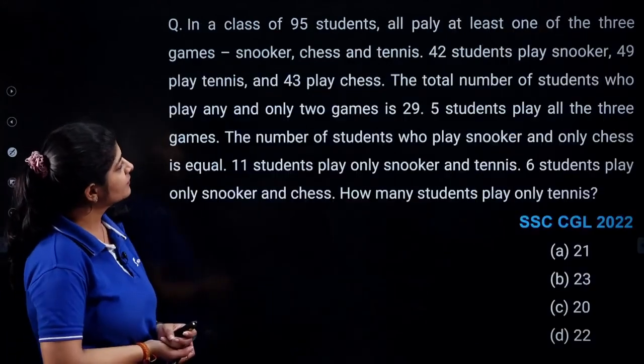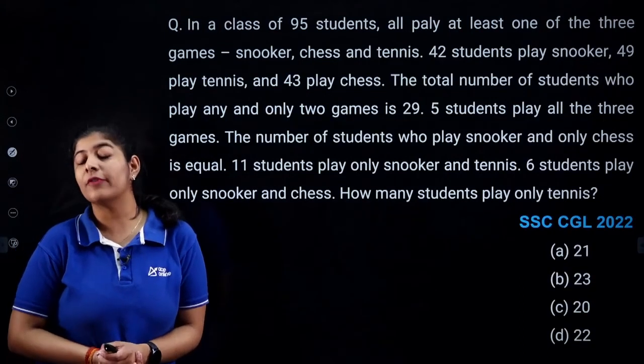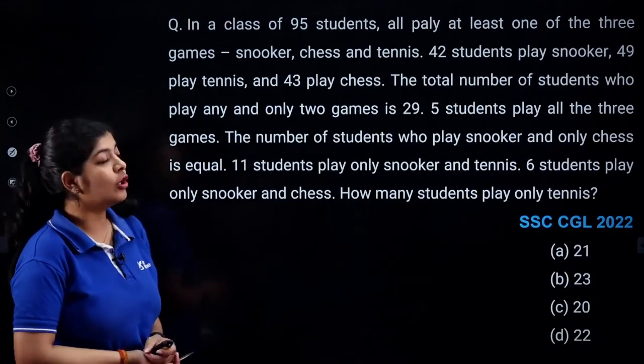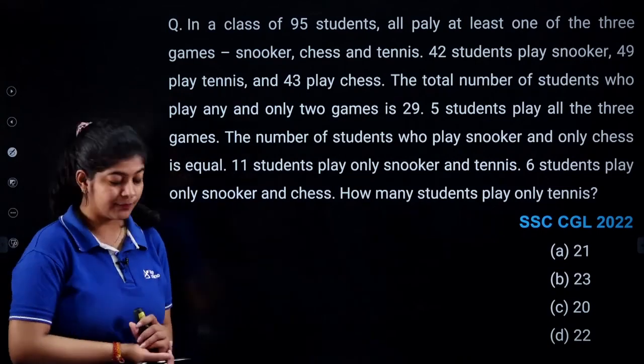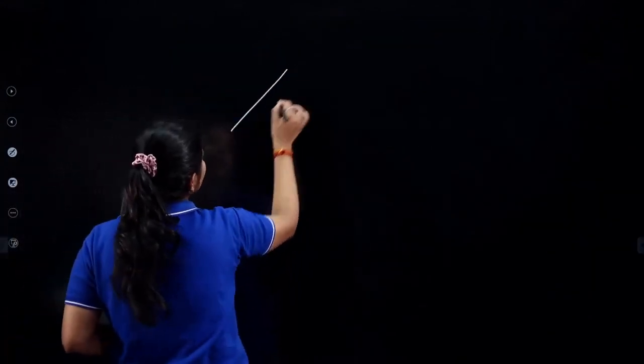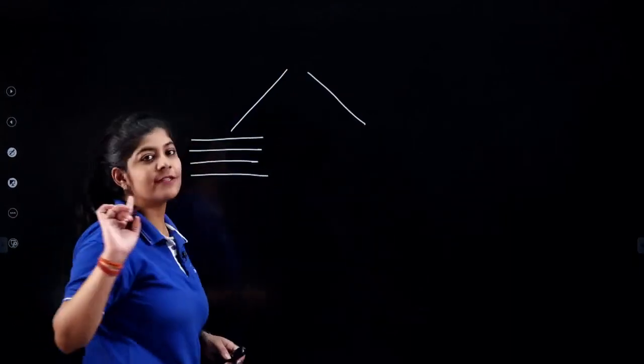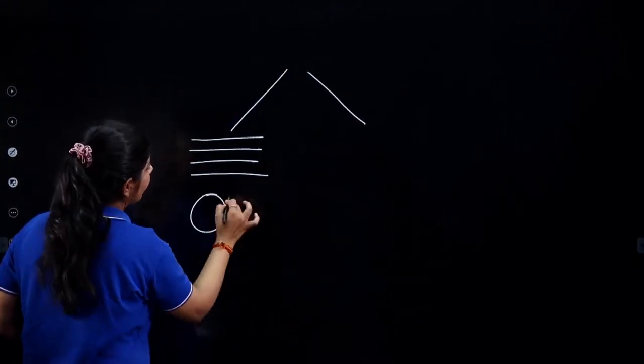Next. Basically this question is from the concept of Venn diagram, and I want all of you to solve this particular question. Whenever we have a Venn diagram, we have two types of questions. In the first type, the data is given, and on the basis of that data you need to draw your Venn diagram.